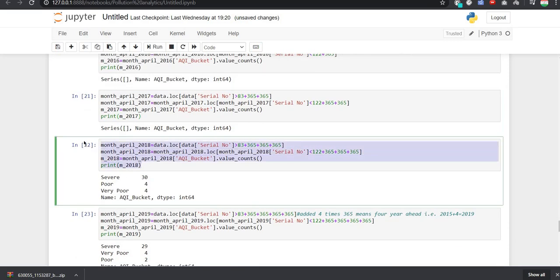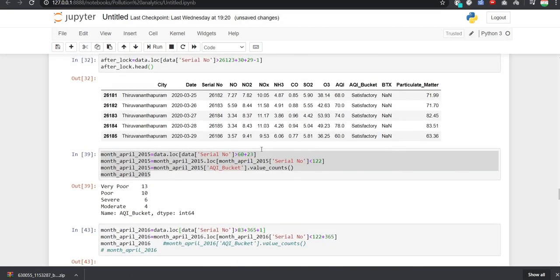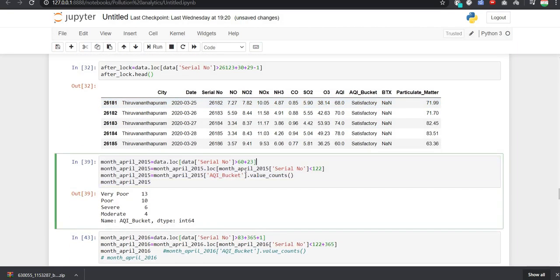So now let us jump to 2018. The same thing we have done. So suppose 83 means, let me write it here, 83 means year 2015, and the date was 25th of March. So the date was 25th of March and the year was 2015. So as you can see, 83, where it is here, it is 83,